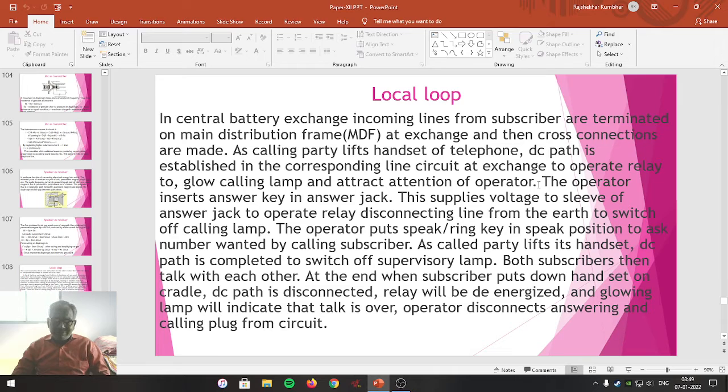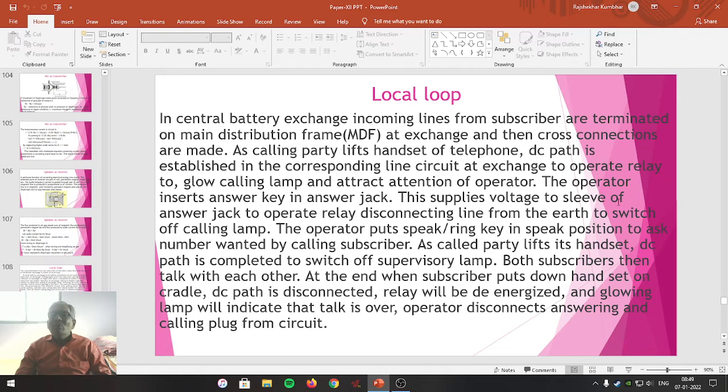And they are also using a bell. The bell starts ringing. Again, the operator gets an indication that someone wants to communicate with the telephone exchange. Then again the role of the operator starts. Again the operator inserts the answer key in the answer jack.